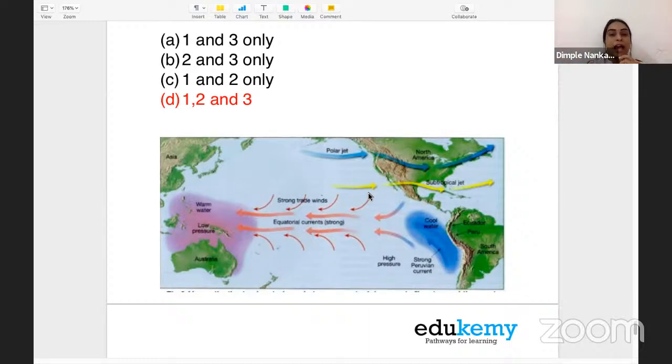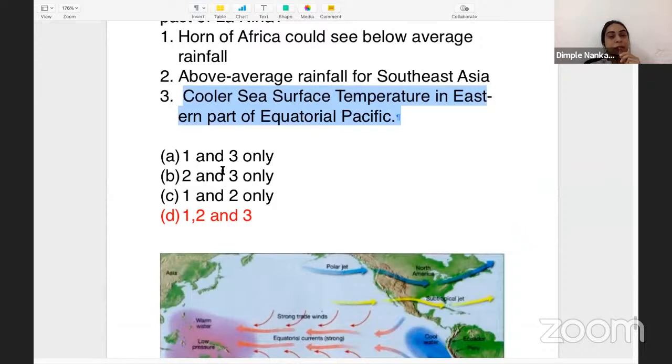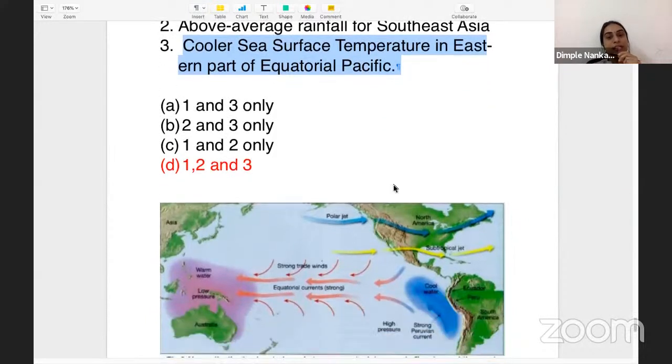Remember it that way. What happens in La Nina is there is high pressure across the eastern part of the Pacific Ocean. Understand, you have to imagine the Pacific Ocean, right? So this is in entirety the Pacific Ocean. This is the Eastern Pacific Ocean and this is the Western Pacific Ocean. So in La Nina, there is the cooler, high pressure Eastern Pacific Ocean and the warmer Western Pacific Ocean, right? So the third statement, that there would be cooler sea surface temperature in the eastern part of the Pacific, is correct.